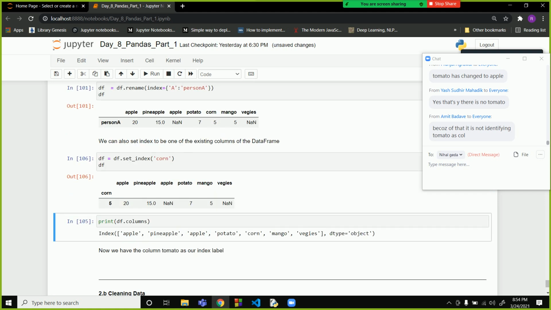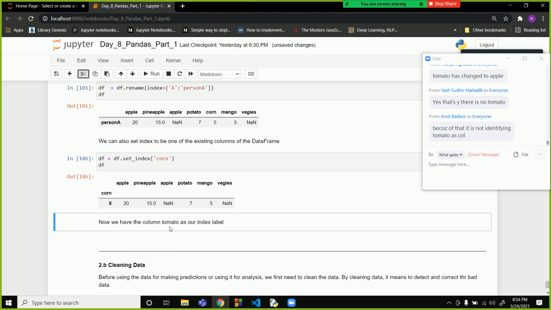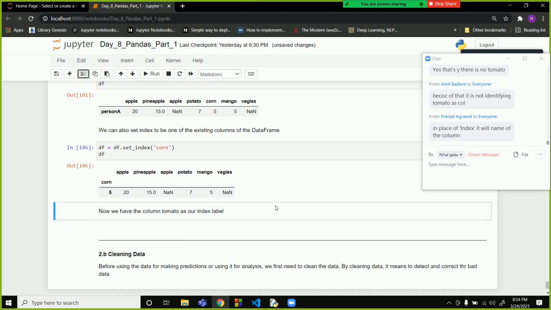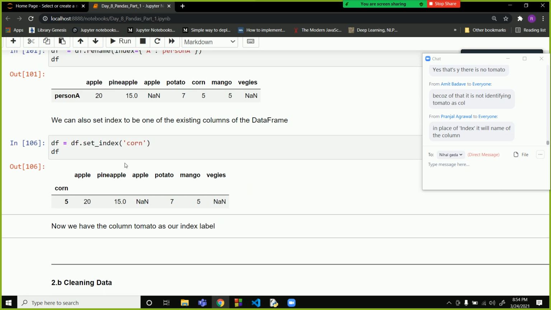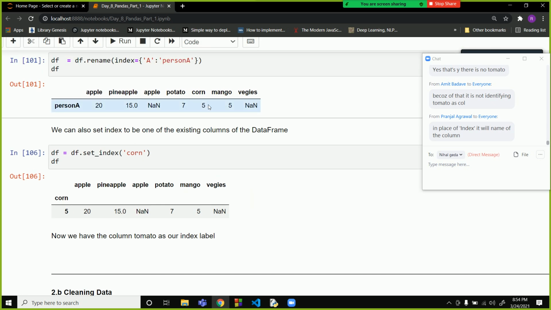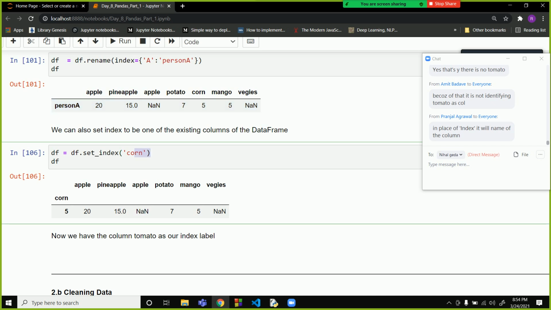Okay, so now con will be identified as the index over here. So con value was over here. Now if you want to make sum of the column that is present as data as your index, sometimes you will get serial number as your column name. So what you can do, either you can drop it or you can set it as your index over here. So you can use this command to set the index.